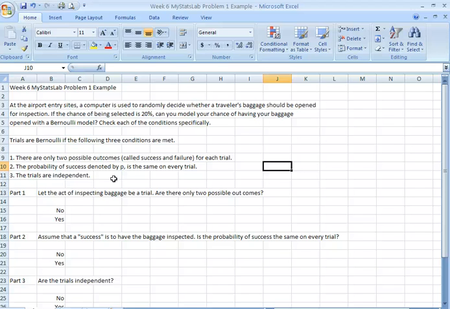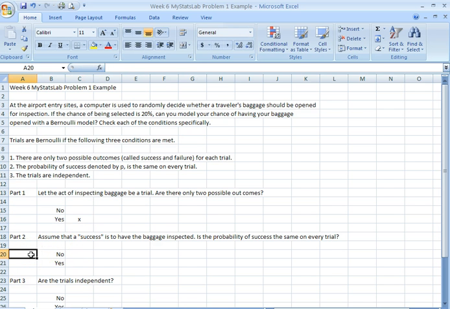Part 1. Let the act of inspecting baggage be a trial. Are there only two possible outcomes? Well, yes, there are only two possible outcomes. Either your baggage is selected for inspection or it's not. So those are the only two outcomes that can happen. So in this question, yes, those are the only two possible outcomes.